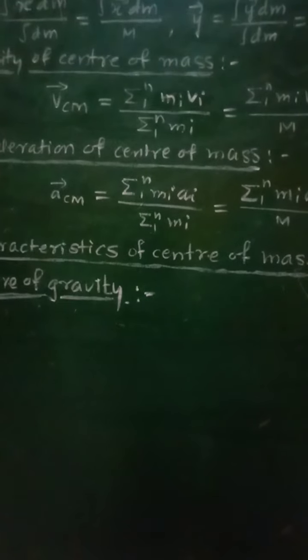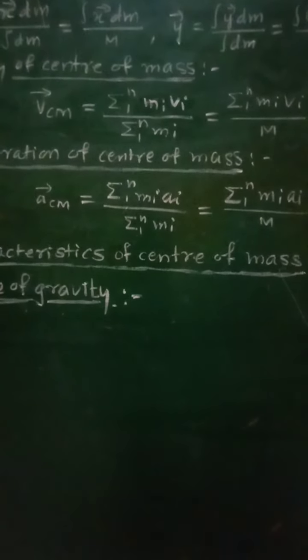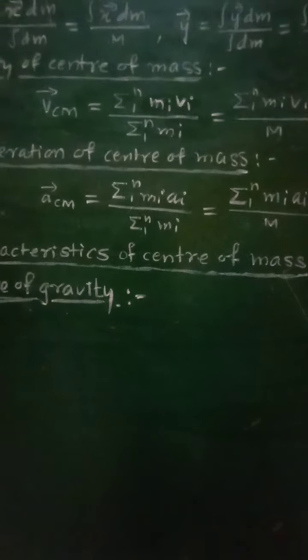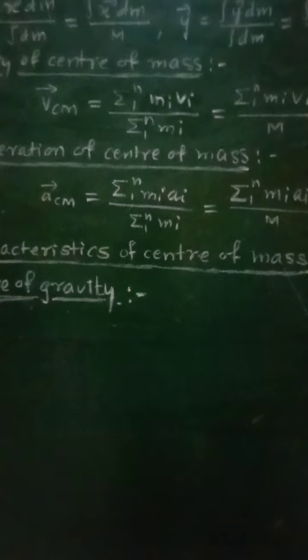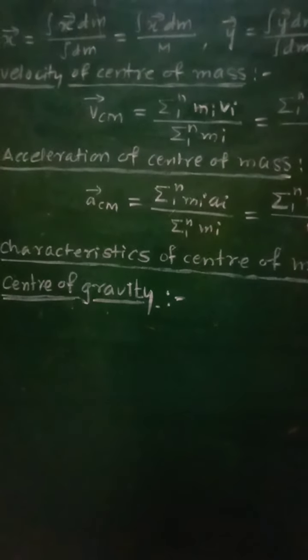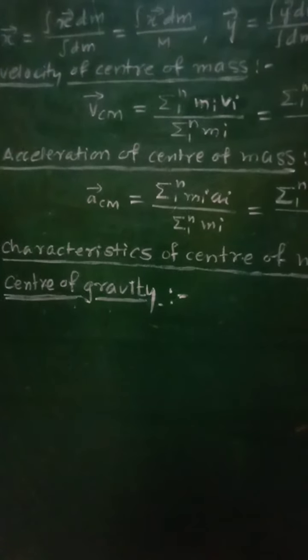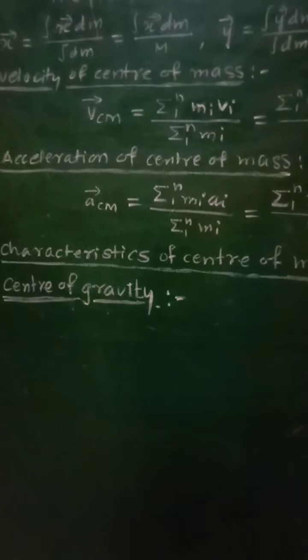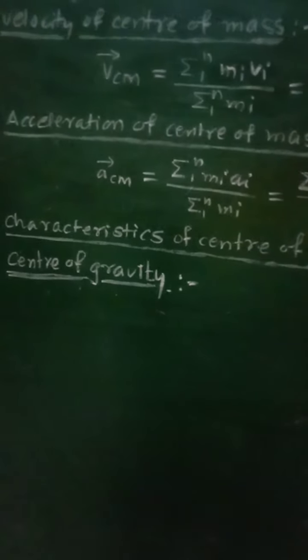The center of mass and center of gravity may or may not coincide for the given bodies. It will depend upon the symmetry of the bodies. So this will be regarding center of gravity.